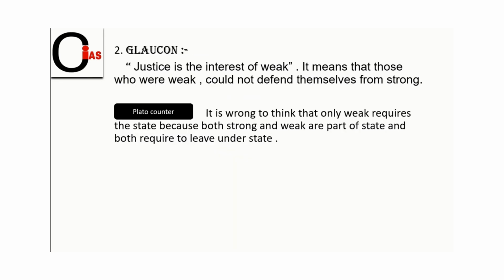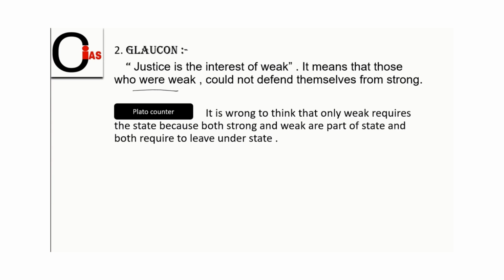The second character is Glaucon. According to Glaucon, justice is the interest of the weak. It means that those who were weak could not defend themselves from the strong. Here also Plato counters and says it is wrong to think that only the weak require the state, because both strong and weak are part of the state and both require to live under the state.